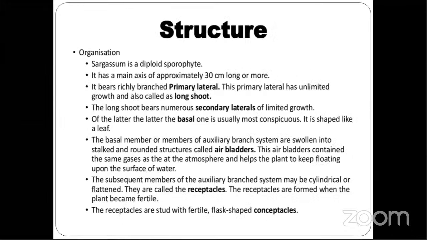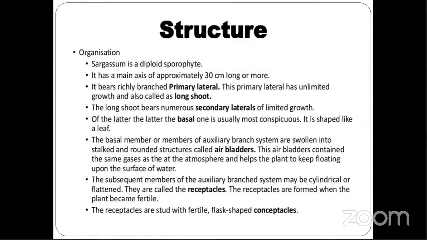Then about its structure, how the structure of Sargassum is. As we have seen, Sargassum is a brown alga. It is commonly called gulf weed or seaweed. It is included in the class Phaeophyceae. It is a marine alga. It is an attached alga. It grows up to 30 centimeters long or more.